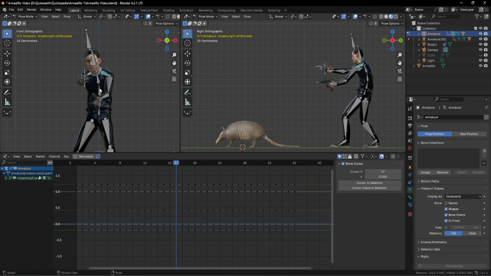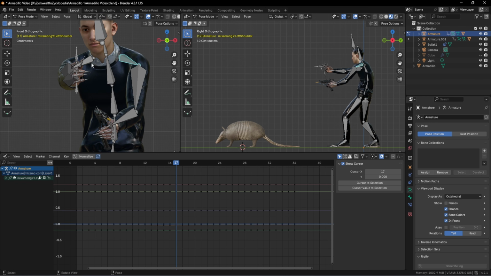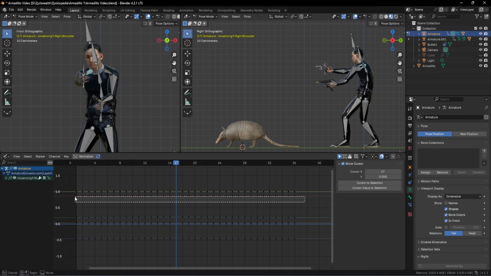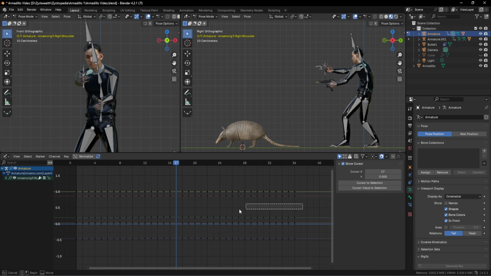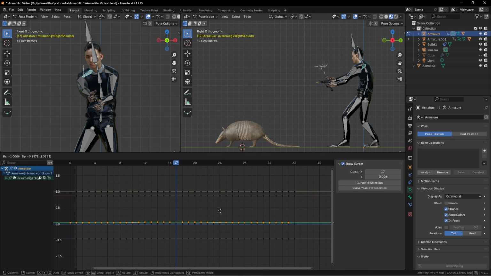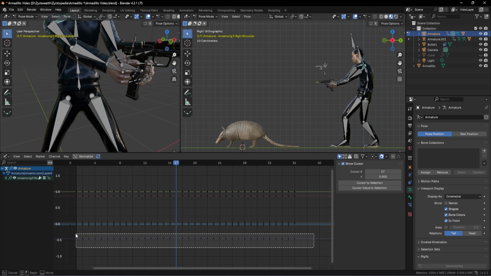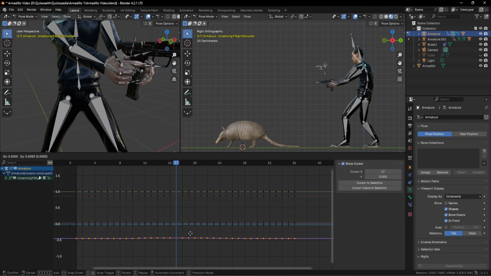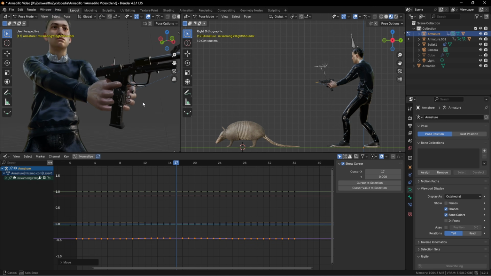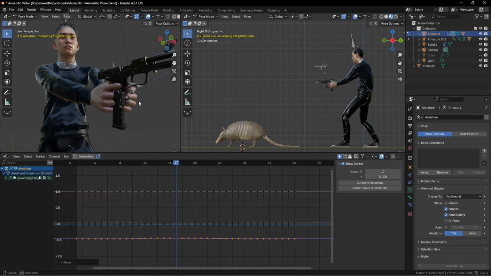And for selecting the other bone, we can go towards this view and click on this one. Now we can do the same thing with this red line. Move it a little bit up like this. Now we can select this green line over here. Then move it a little bit down like this. And also we can select this violet line and change it a bit like this to have that arm space required for the gun. If the bones are getting in between the way, we can also turn off this in front option.